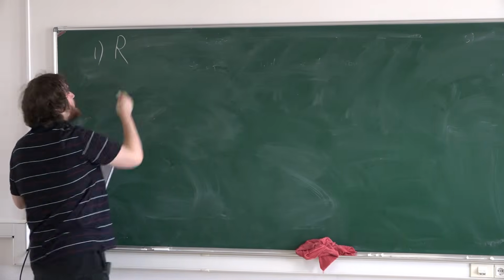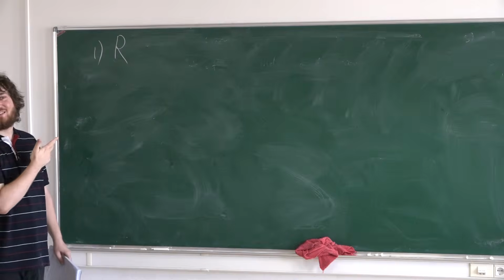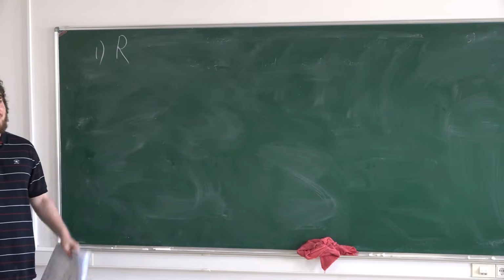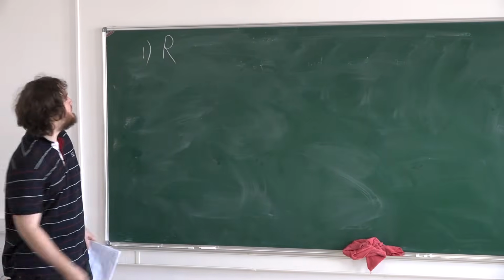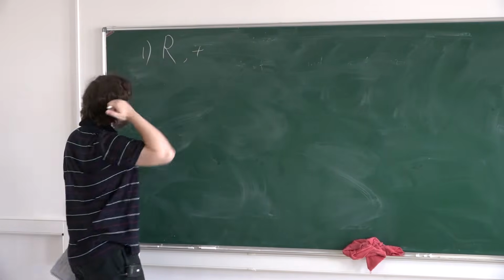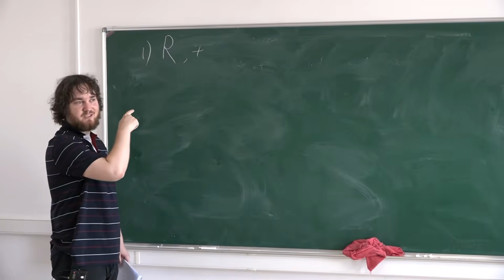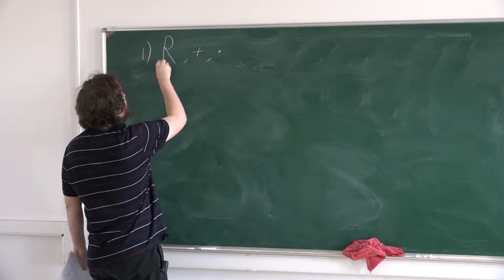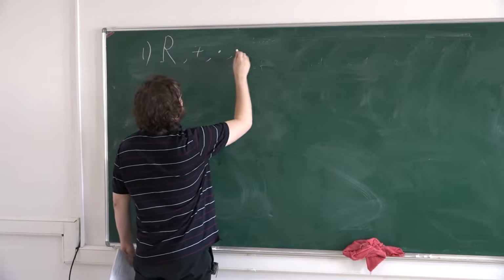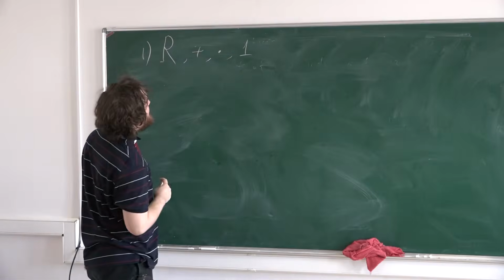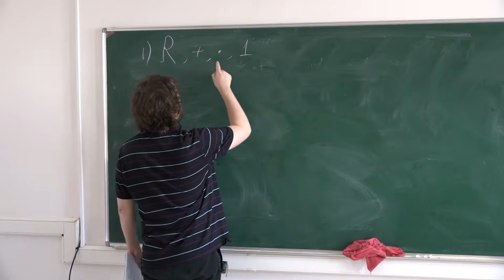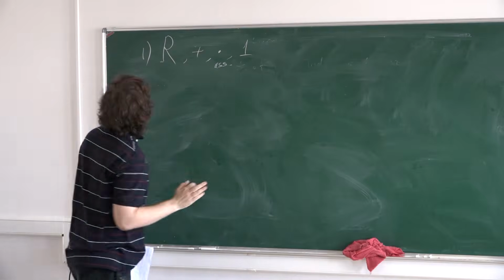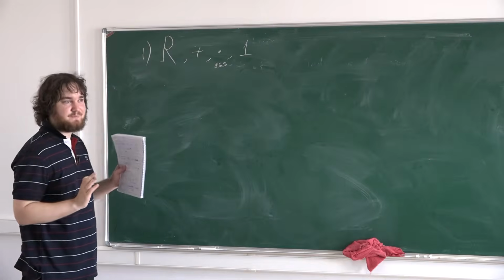Do you know what a ring is? A ring is a set with addition and multiplication, okay? It's an abelian group with respect to addition, yes? And multiplication, and we will assume that our ring has a unit and has associative multiplication. But of course, not necessarily a commutative ring, okay?